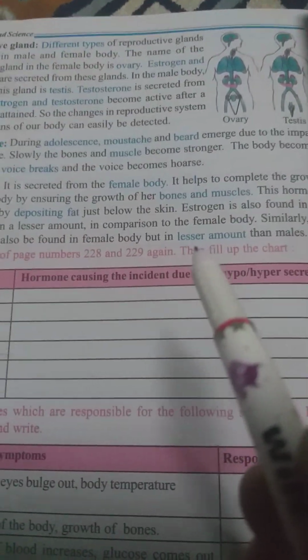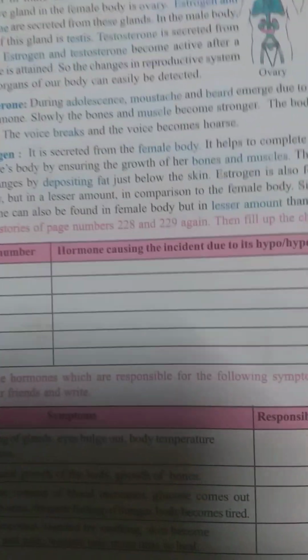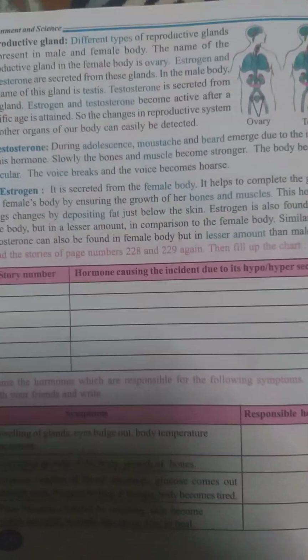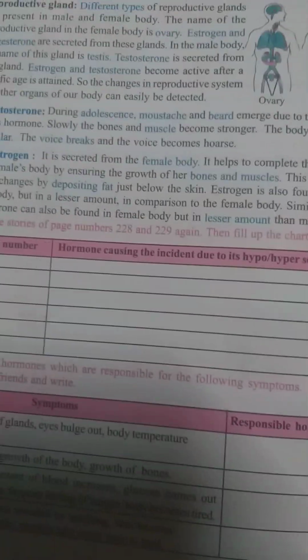So these are the functions of the main endocrine glands, and in the higher class I will discuss them in detail. Up to this point, I will give you some questions. What is a hormone? Write the difference between endocrine and exocrine glands.